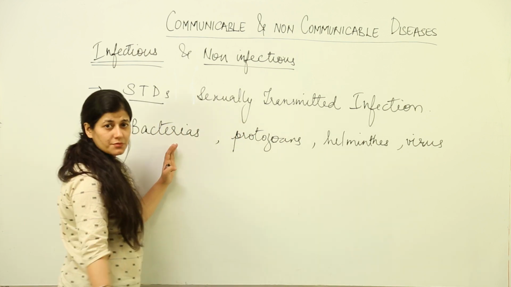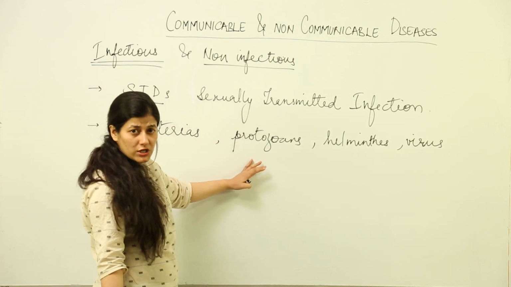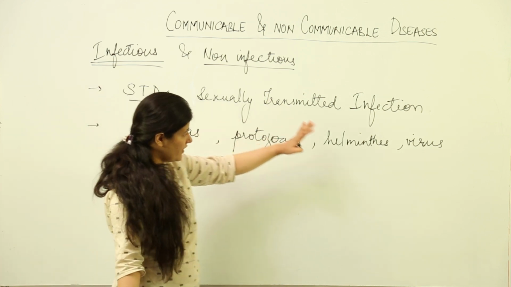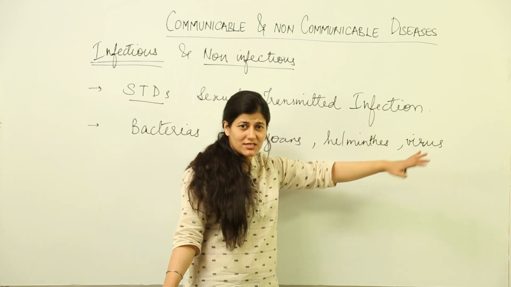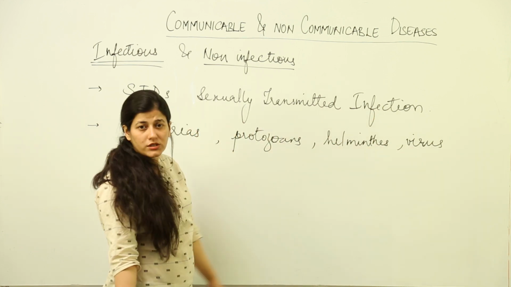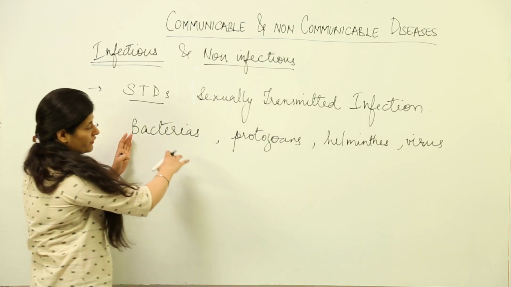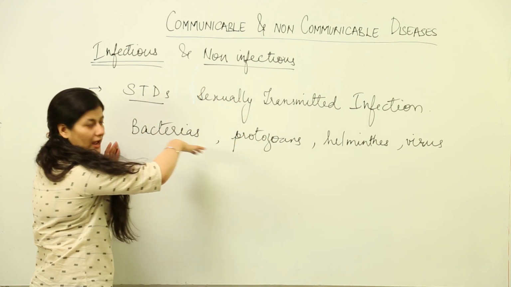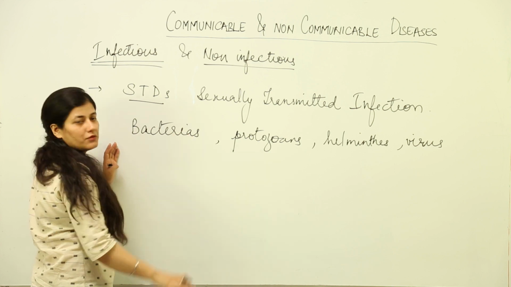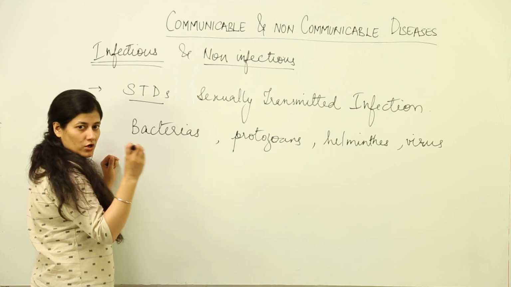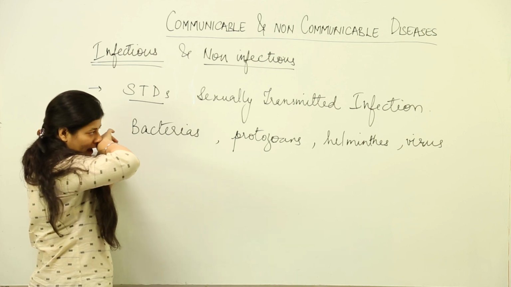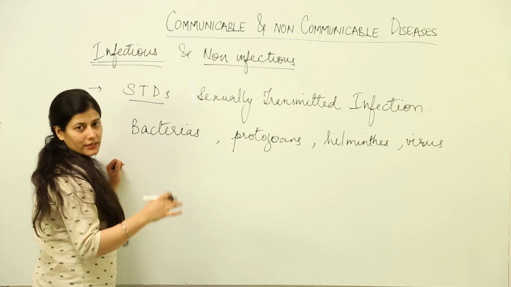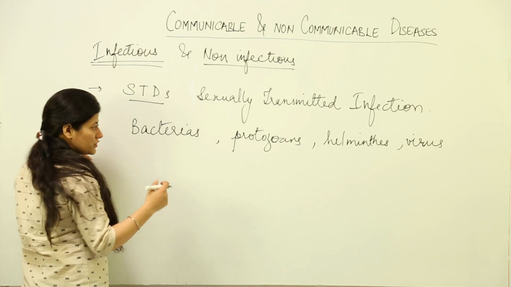So we have bacteria which cause disease, we have protozoans which are causing disease, we have helminths which are causing diseases, we have viruses which are causing diseases, as we have the example of the common cold, it is caused by a virus. So we have the various pathogen-derived diseases, okay. Vectors could be involved in this type of disease where the causative agent is going to pass on the disease, and it will be communicable in nature, that it can pass from one person to another.